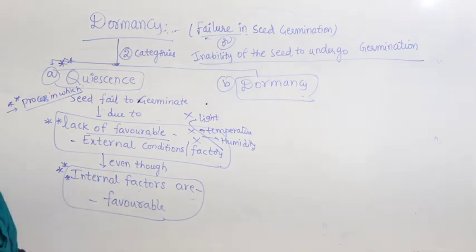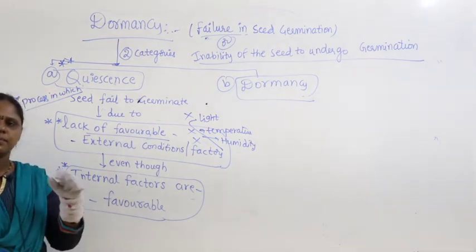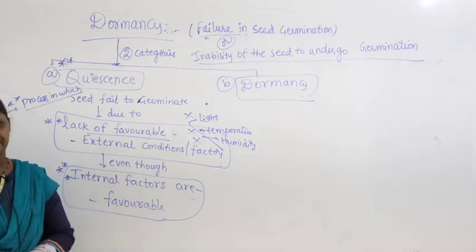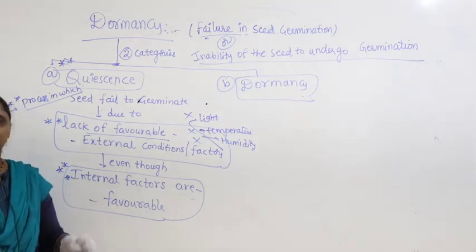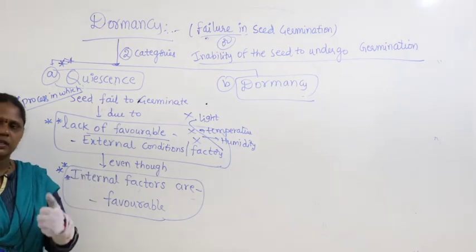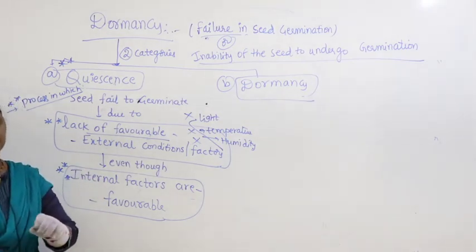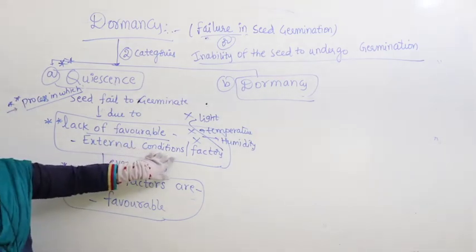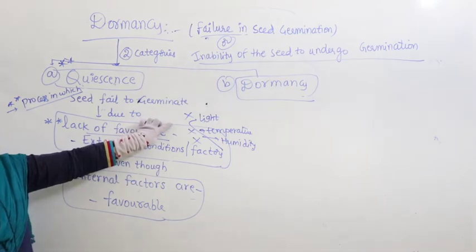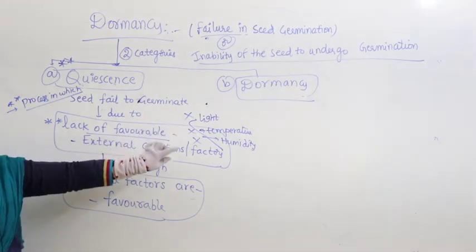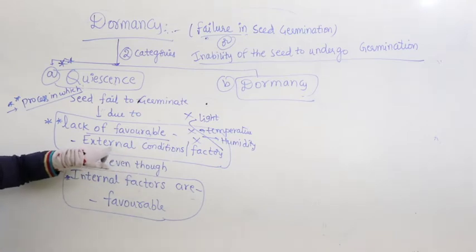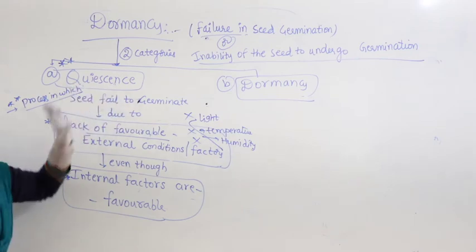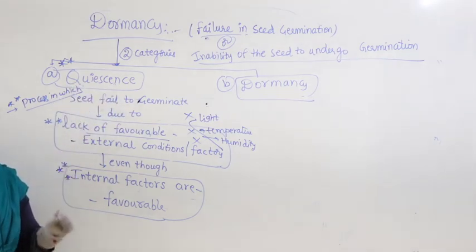Favorable internal factors means seed is completely having all the components. It is fully developed, produced with the matured embryo, developed up to the size, seed internal factors are alright. But due to lack of surrounding external conditions, lack of required light, lack of minimum temperature, lack of minimum humidity, whenever external factors cause failure in seed germination, we refer to that process as quiescence.